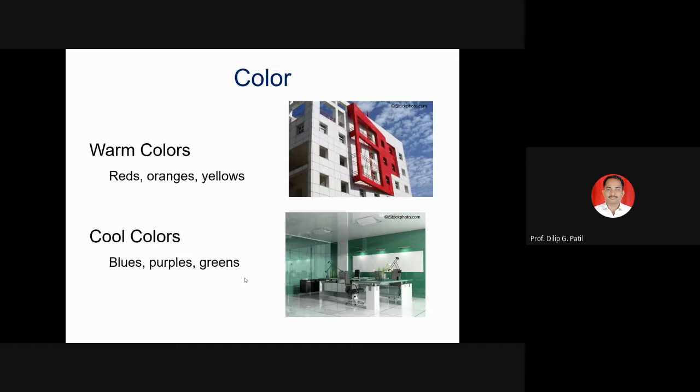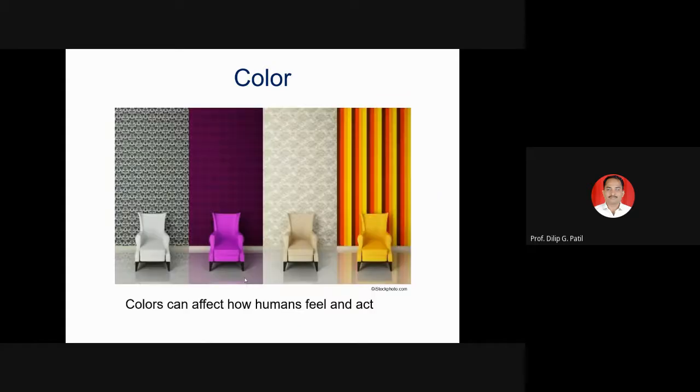Cool colors: blue, purple, green. What is warm and cool? That is the impact on our mind. Colors can affect how women feel and act. So you can see that with different color combinations also, while purchasing shirts and uniform dresses for us also, we select different color combinations and colors for our cloth.